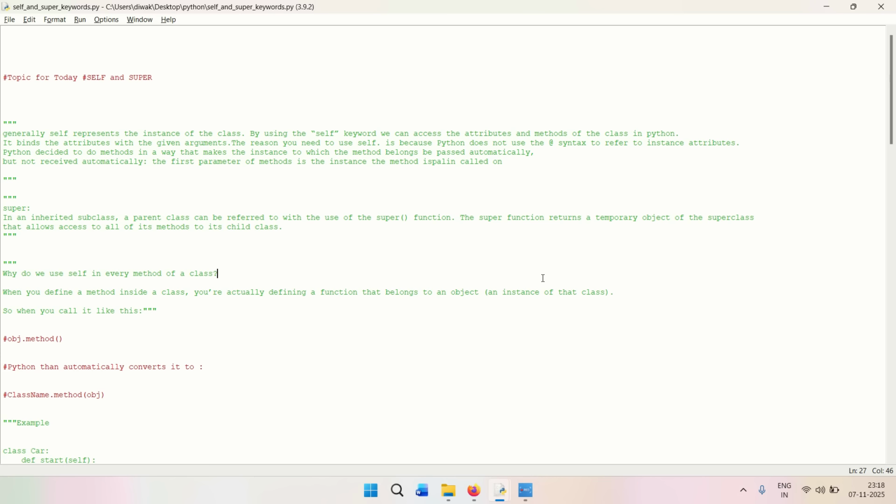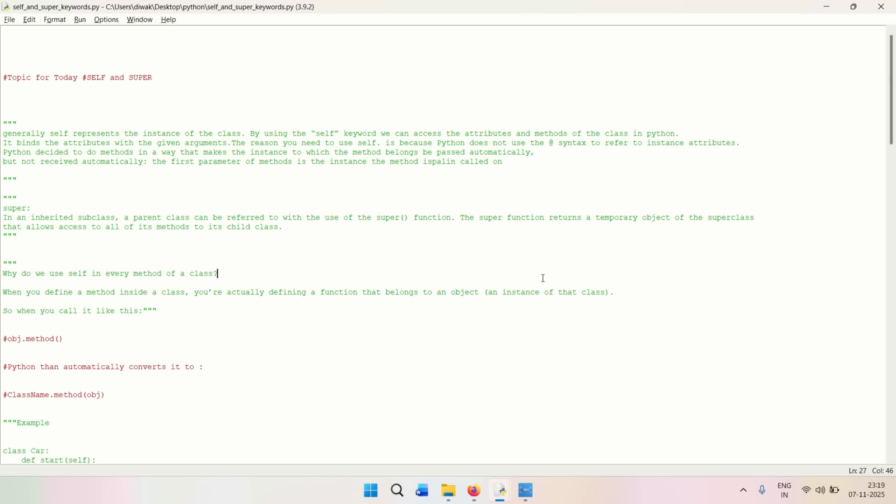So what is a self? Basically, self is something that represents the instance of a class, right? And if we talk about the self generally, then by using the self keyword, we can access the attributes and methods of the classes in Python, right? So it basically binds the attributes with the given arguments.